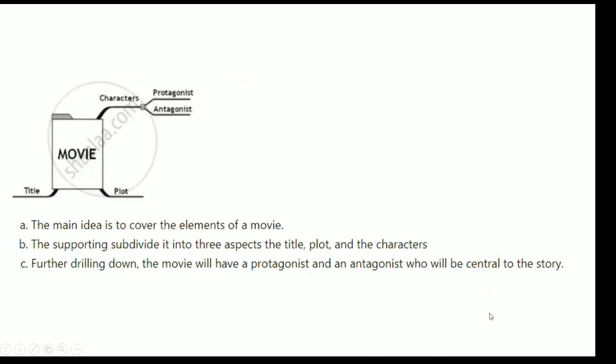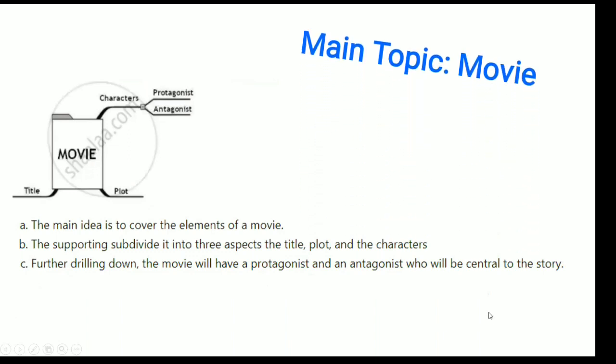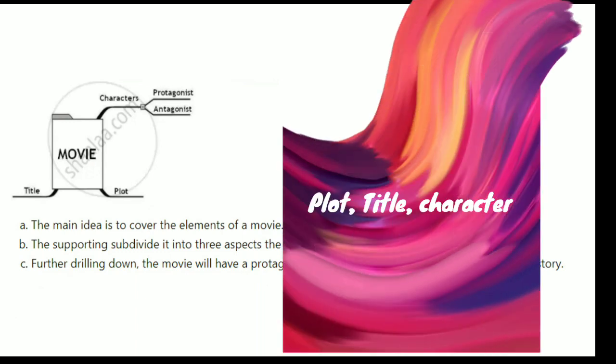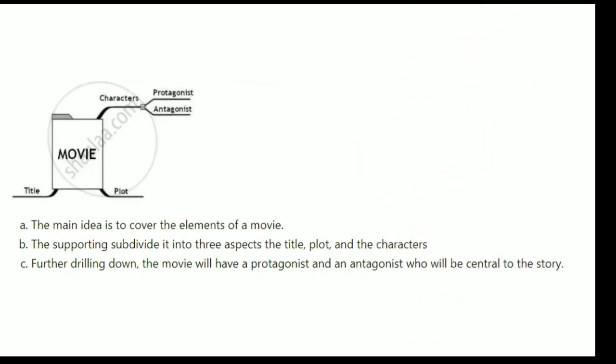See, my main topic is movie. I have created three sub branches related to my main topic. We have elements in the movie such as plot, title, and characters: the plot or story of the movie, the title of the movie, and the characters in the movie.